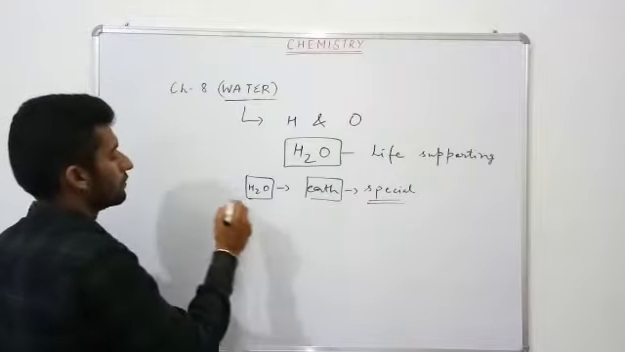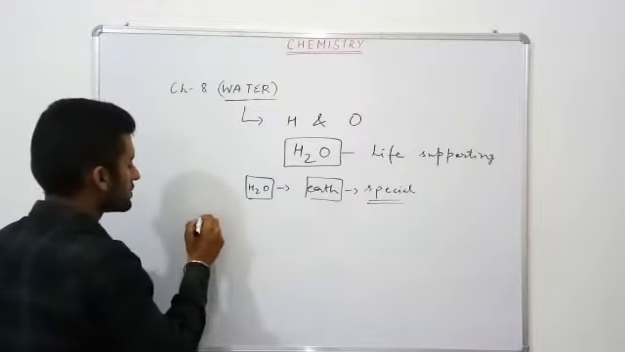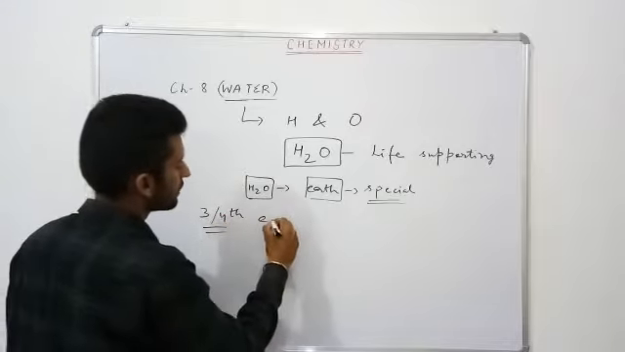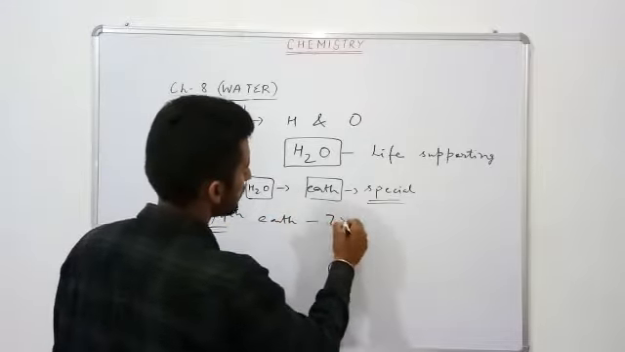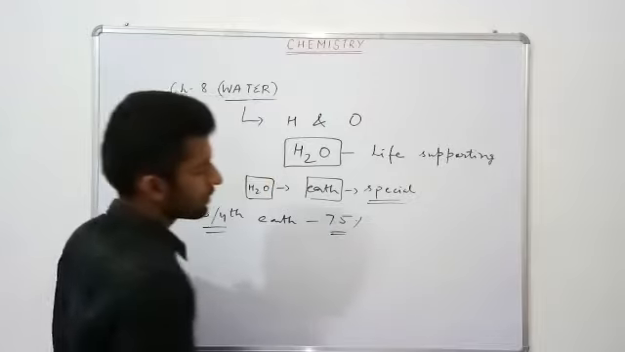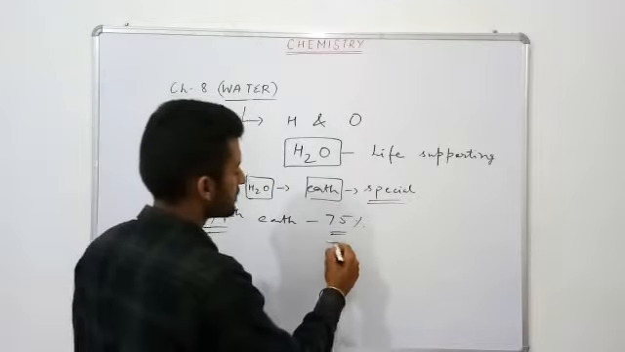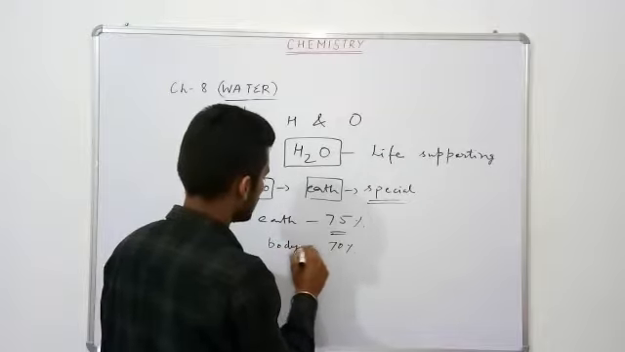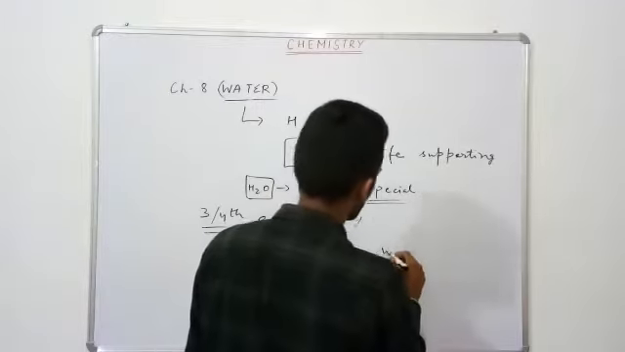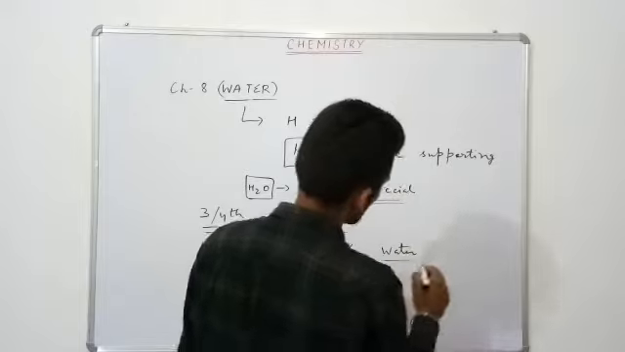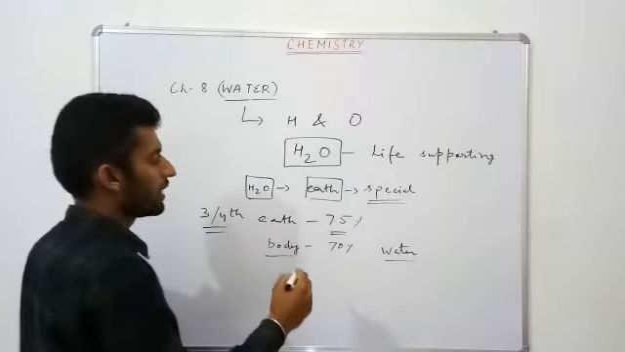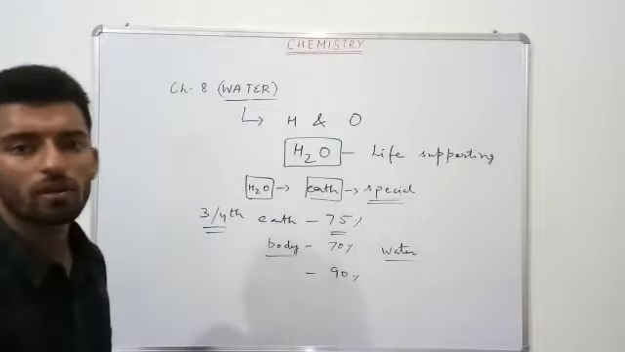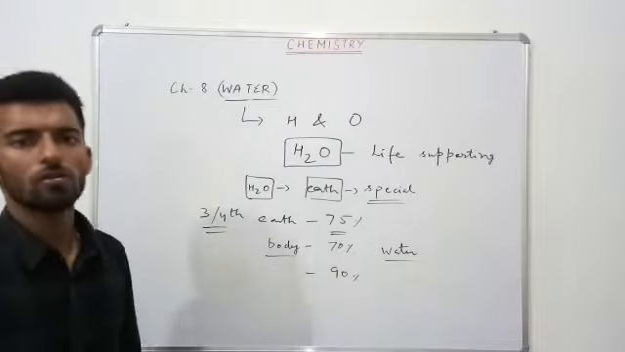So water covers about 3/4 of our earth, that is approximately 75%. Our body also comprises 70% water. And plants comprise about 90%, vegetables also comprise about 90%, fruits also.